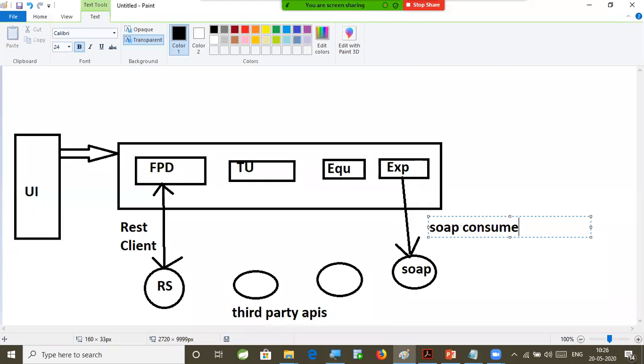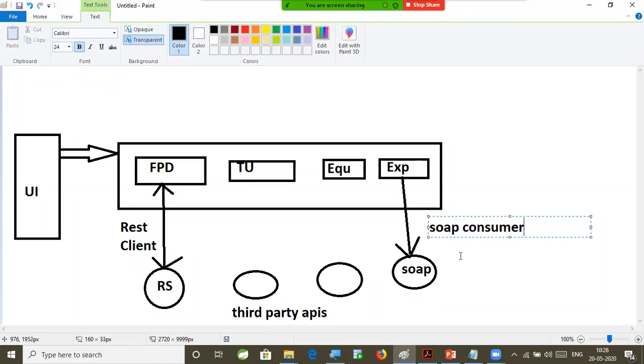So we can't say that I don't know SOAP. If you are a developer, whatever task or requirement you have to upgrade, you have to work on that. If you don't know SOAP consuming logic, then you are gone. Your manager or lead will say he is not a flexible resource. He knows only REST. He will work with only REST. Tomorrow, whenever there is a requirement on SOAP, he is not suitable for that. We should not get that bad name.